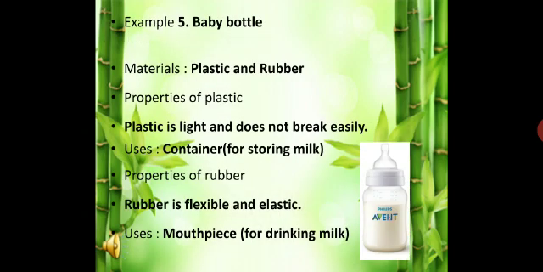Baby bottle. A baby bottle is made of two different materials, plastic and rubber. Plastic is light and does not break easily. It is used as a container for storing milk. Rubber is flexible and elastic. It is used for drinking milk.